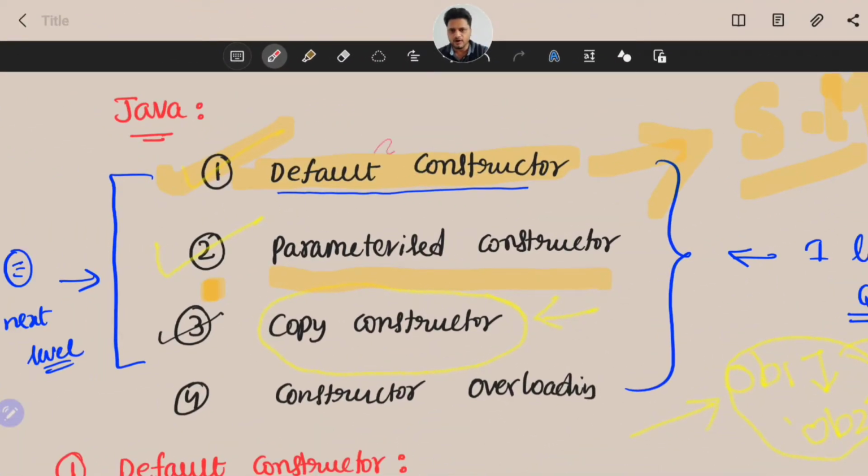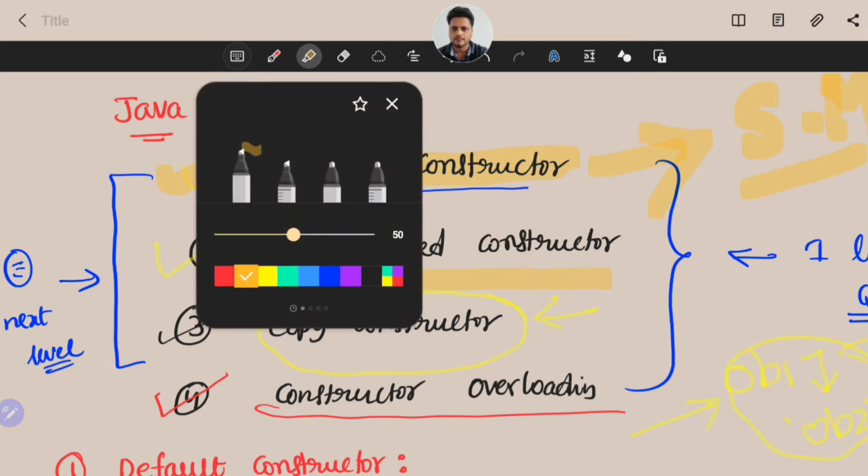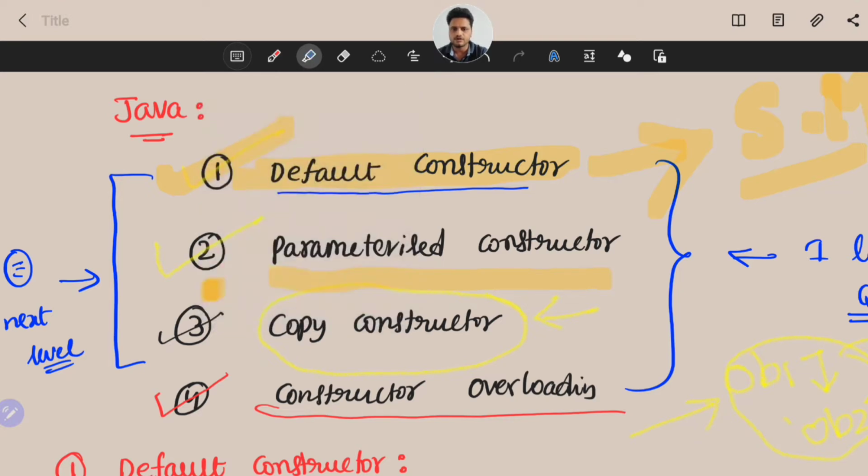We already completed what is default constructor, what is parameterized constructor and what is copy constructor. So let us talk about the concept of constructor overloading. Now I'm going to talk about the concept of constructor overloading. We know what is a constructor, and let us talk about how to perform the overloading concept. Okay, so let us enter into the topic.